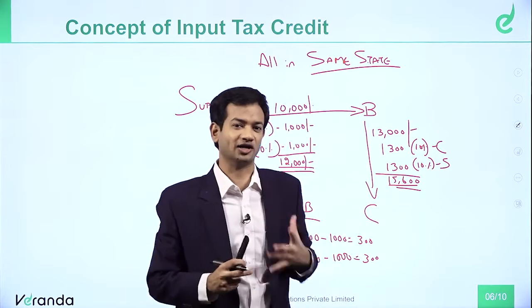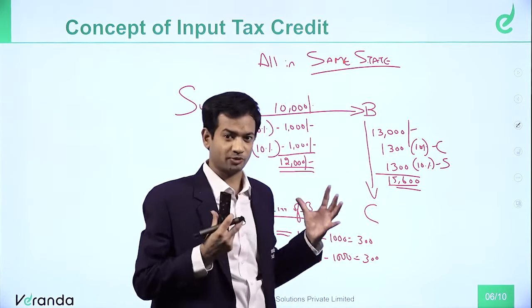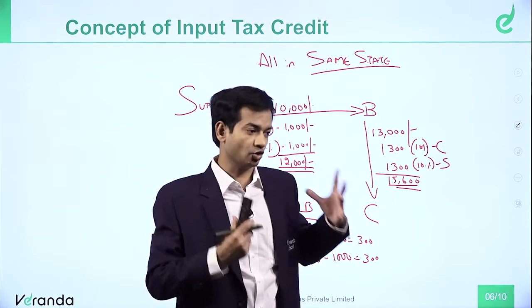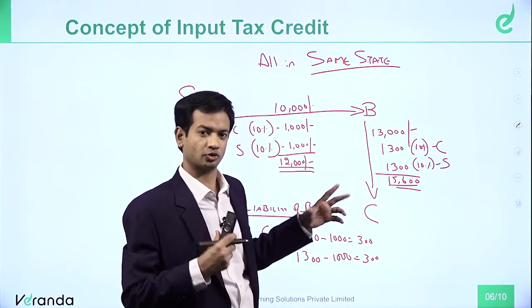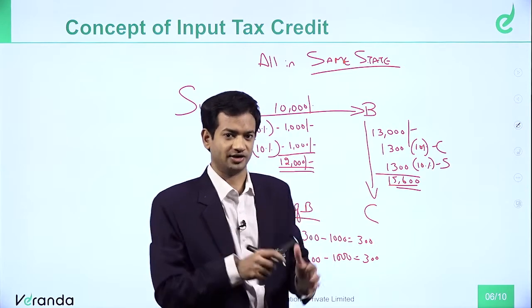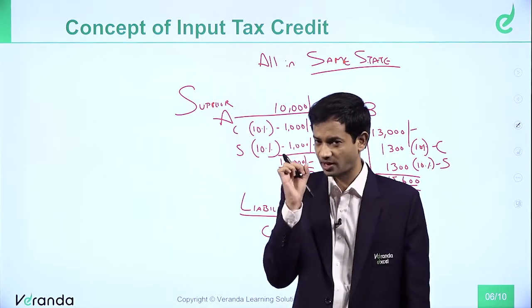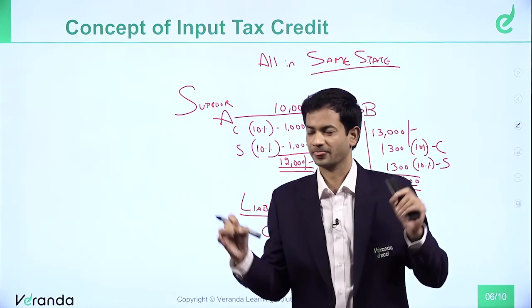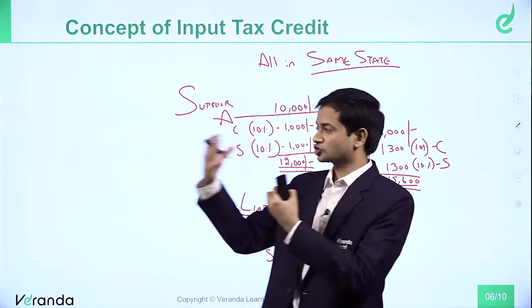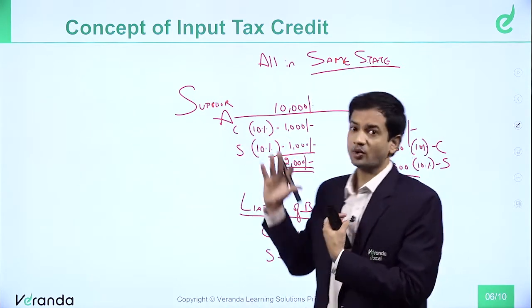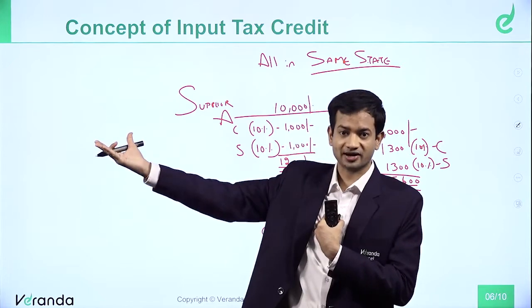See, those who are doing articleship probably might be aware of this concept because you would have filed GST returns or you would have seen some compliance. But those who are purely into audit might not be aware of this concept, or those who are just starting articleship might not even know what input tax credit is. So please understand, please focus. I'm just explaining a very important concept, what is input tax credit. When I purchase goods, when I procure goods, I will pay tax to my supplier, like B paid to A.